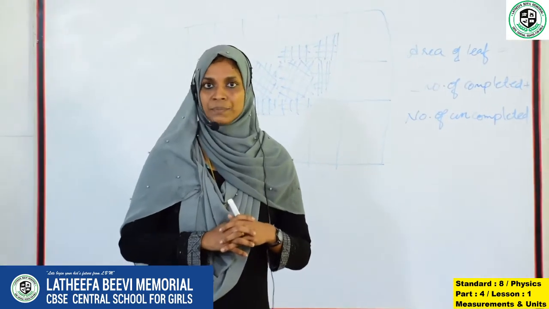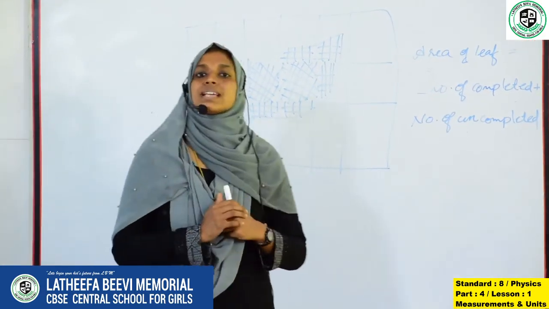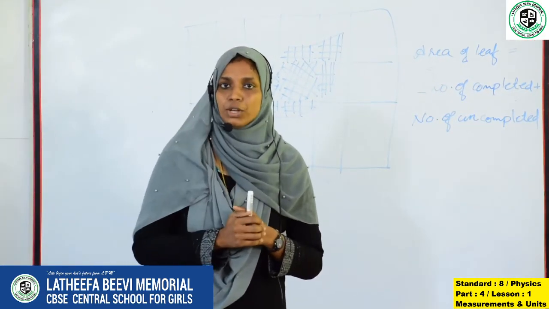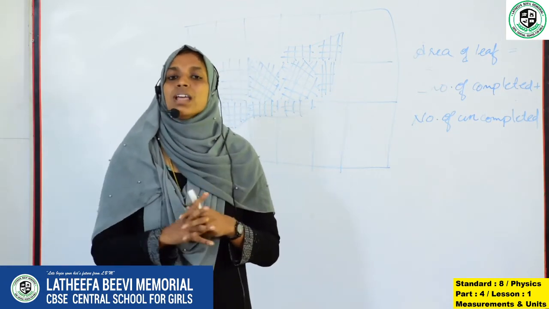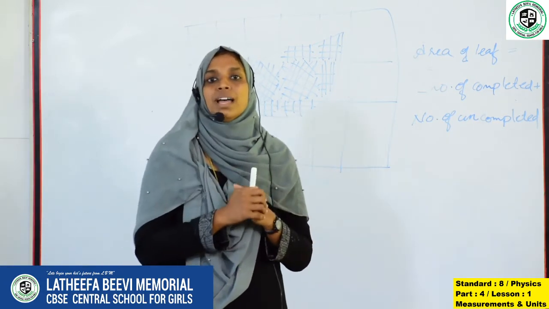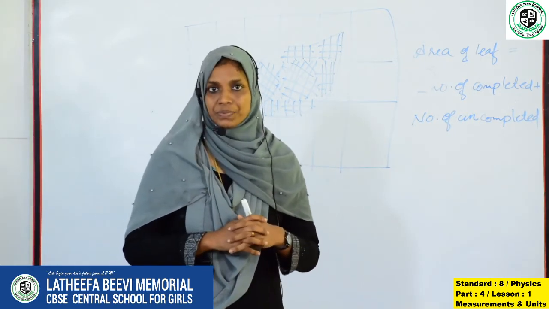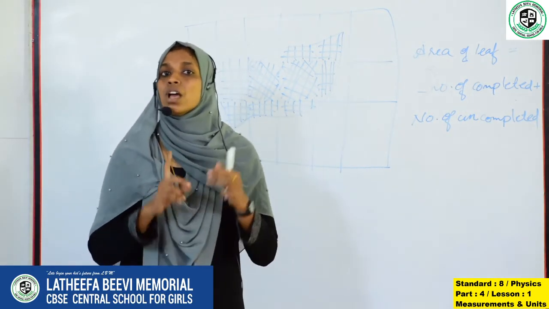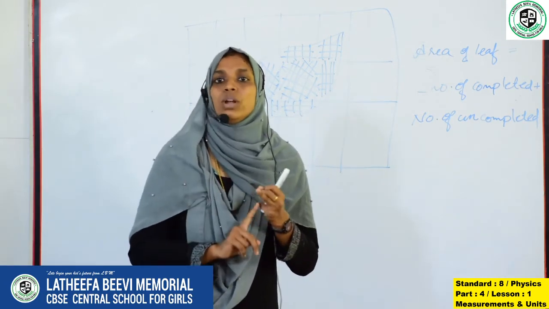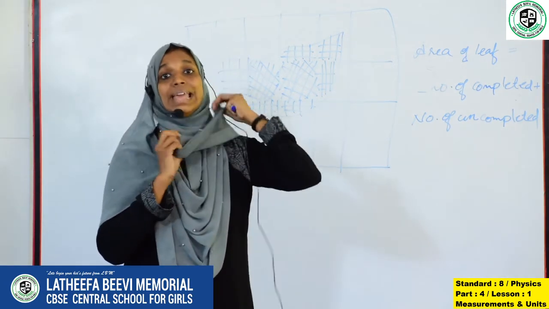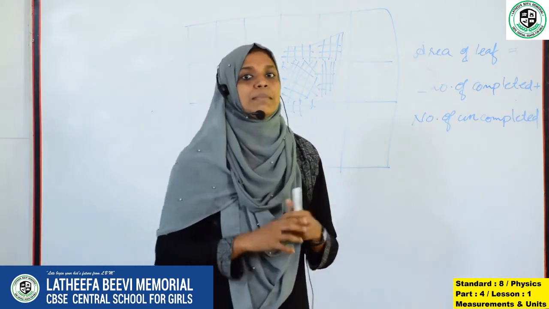Then we discussed derived units, which are the units derived from the fundamental quantities. What is an example of derived units? Volume and area.